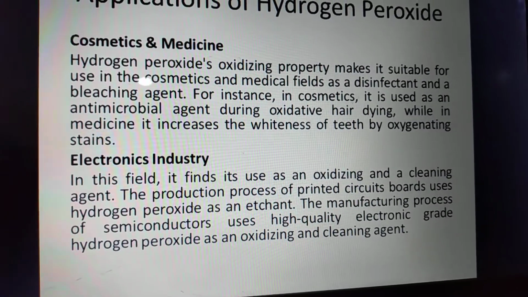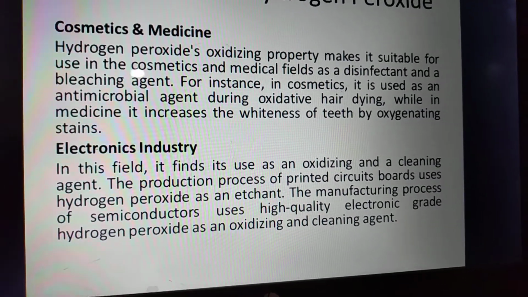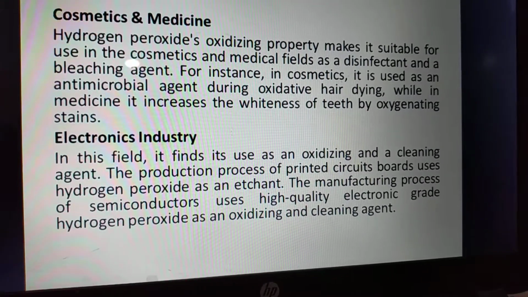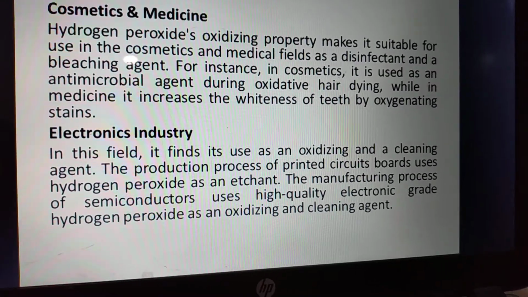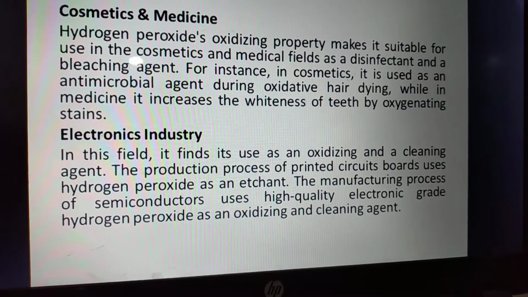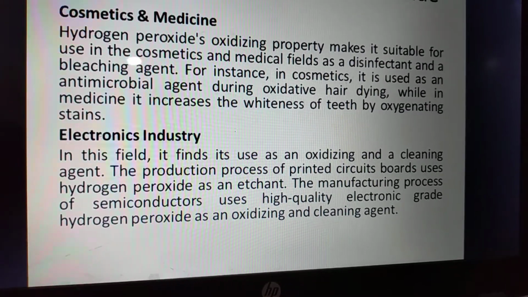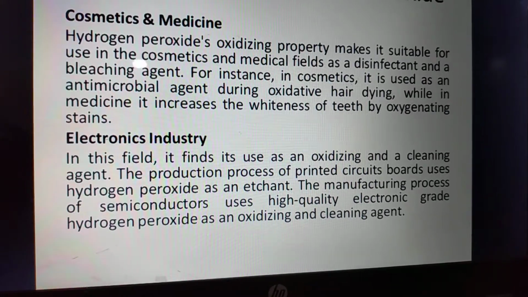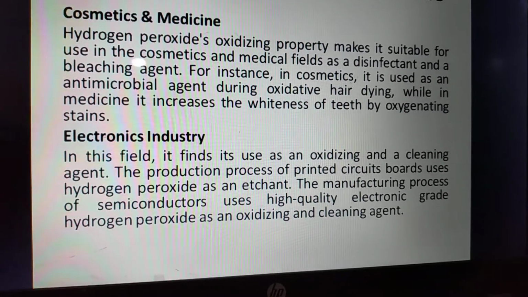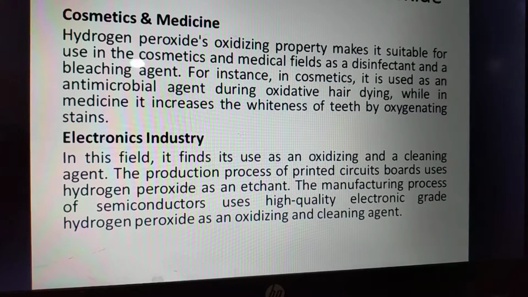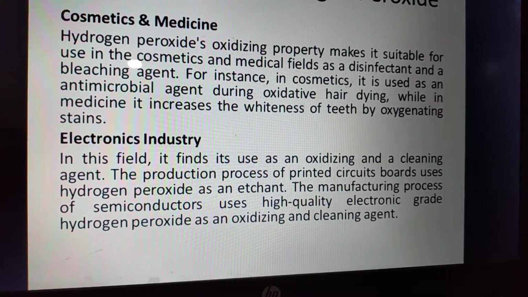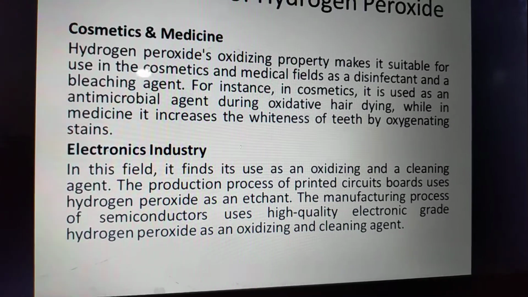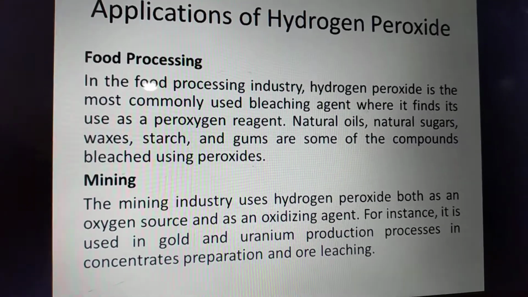Electronic industry. In this field, it finds use as an oxidizing agent and cleaning agent. As I have told earlier, the production of printed circuit boards uses hydrogen peroxide as an etching agent, and the manufacturing process of semiconductors uses high quality electronic grade hydrogen peroxide as an oxidizing and cleaning agent.